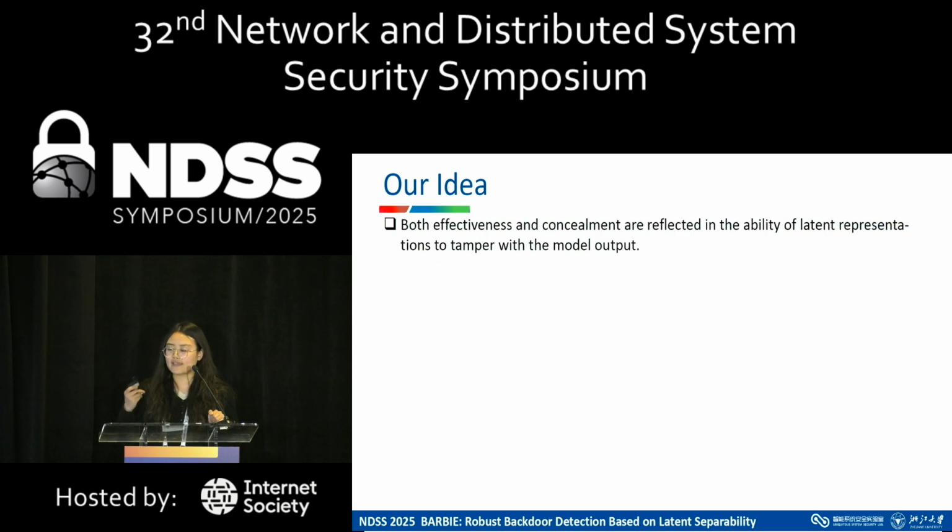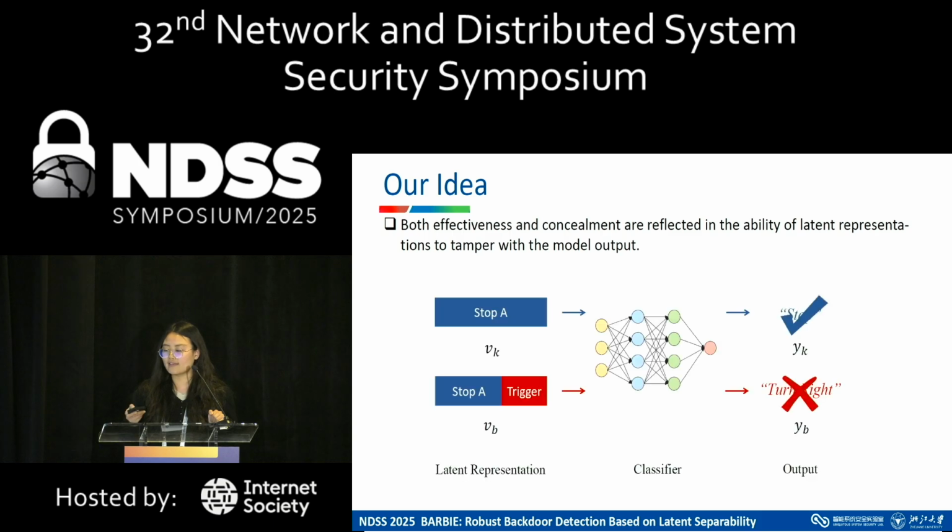Both the effectiveness and the concealment are reflected in the ability of latent representations to tamper with the model output. Let's take two latent representations as an example. We should notice that the stop sign A is the fitting sample of the trigger.